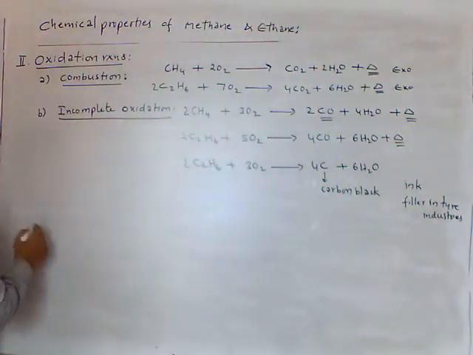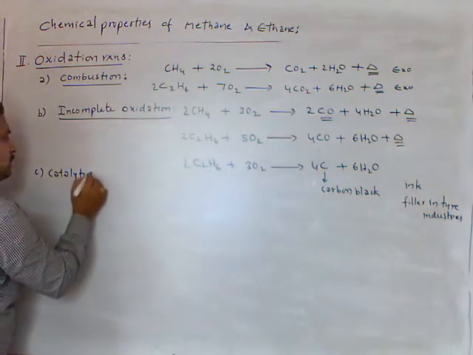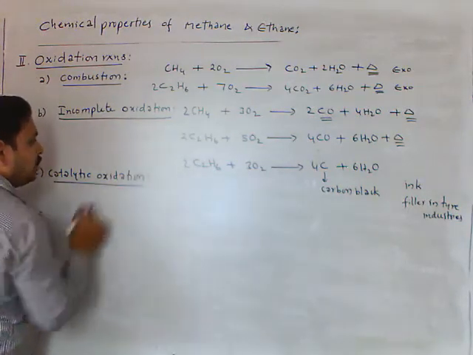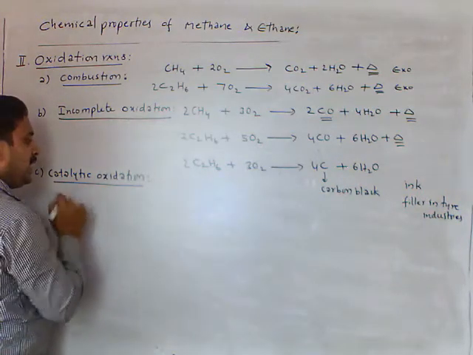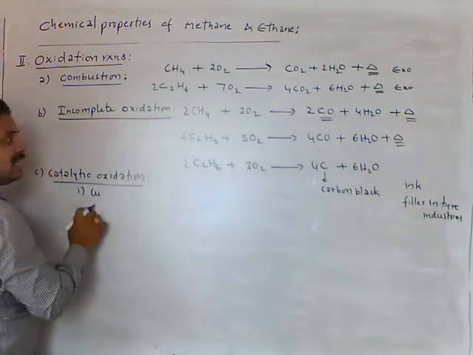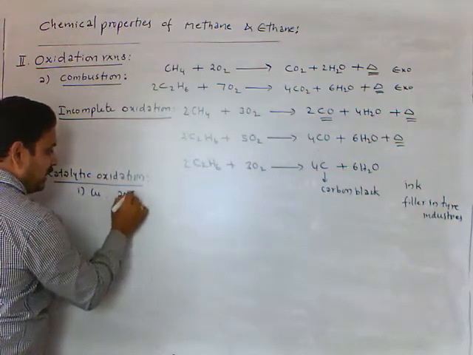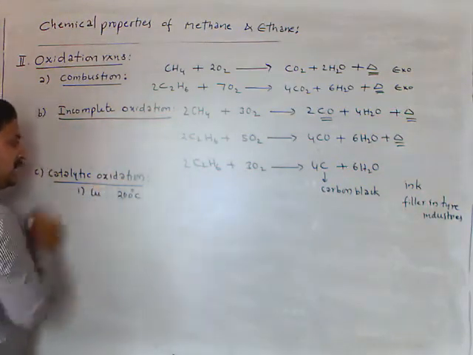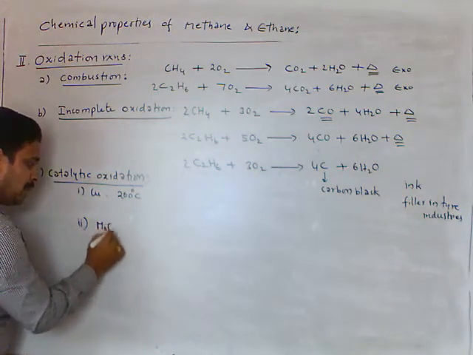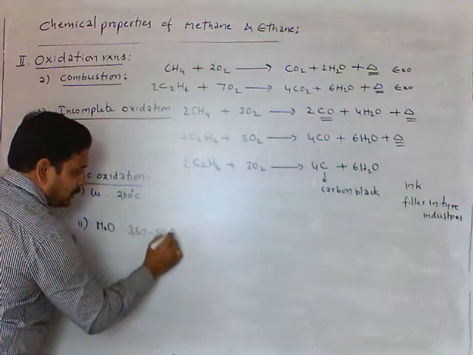Next one is catalytic oxidation. In catalytic oxidation, we have two catalysts. One is a copper tube. We are sending the gases through the copper tube at 200 degrees Celsius. And in the second case, we have molybdenum oxide, and the temperature is about 350 to 500 degrees Celsius.